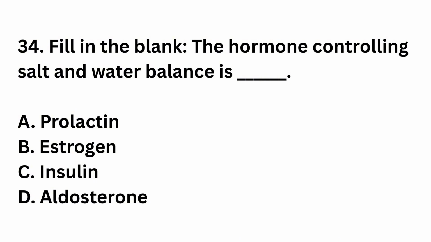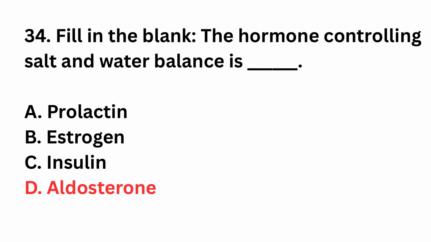Question number 34. The hormone controlling salt and water balance is dash: prolactin, estrogen, insulin, aldosterone. The right answer is option D. Aldosterone increases sodium ion reabsorption in kidney tubules. This indirectly controls water balance.